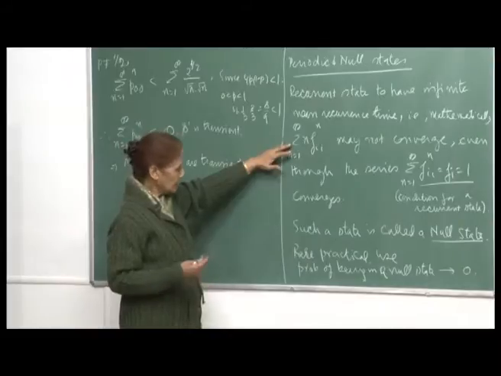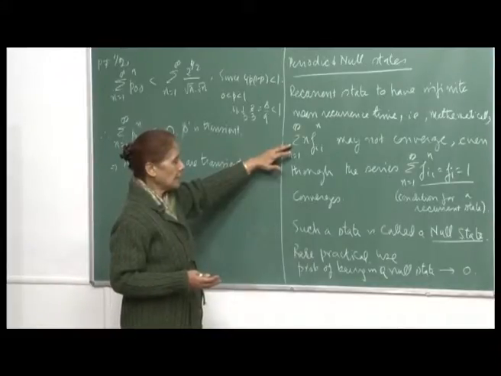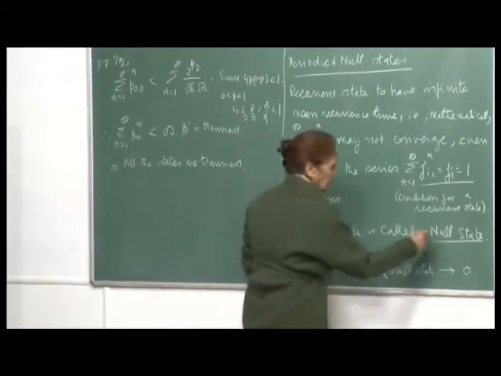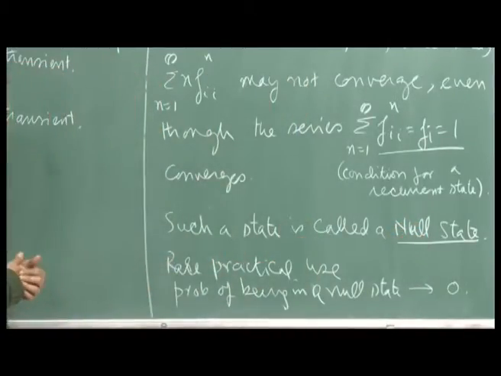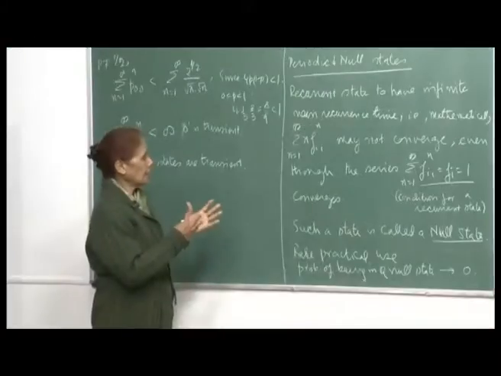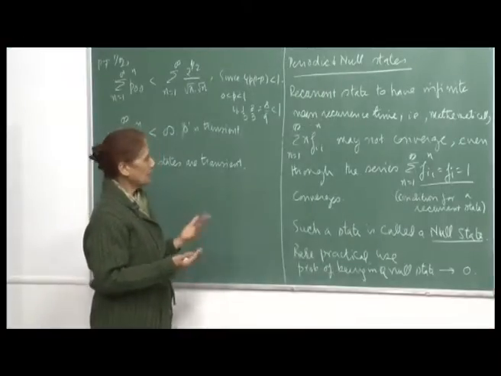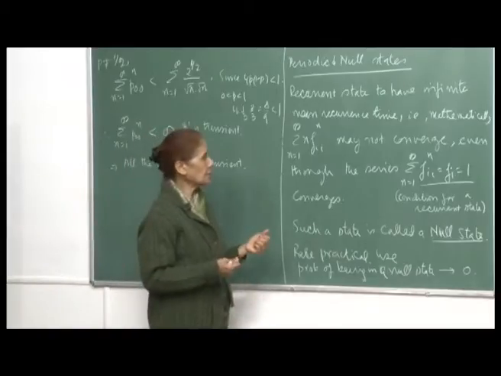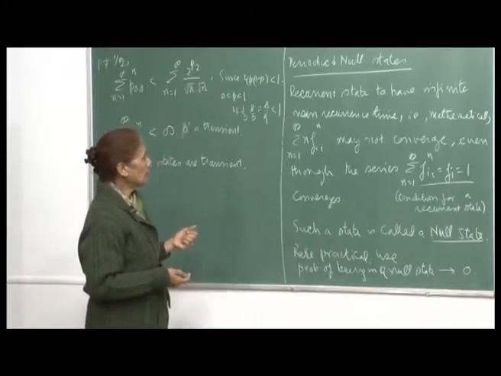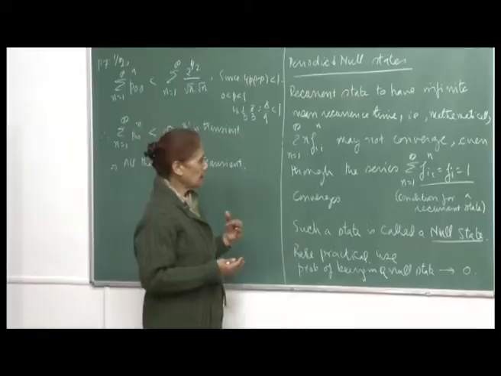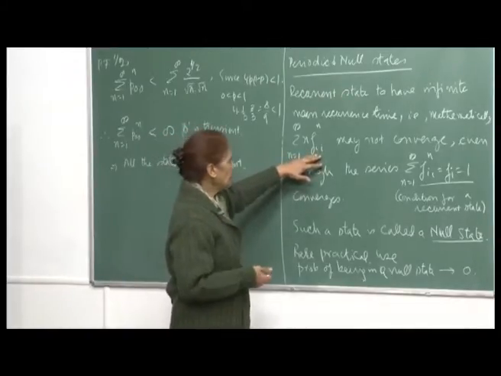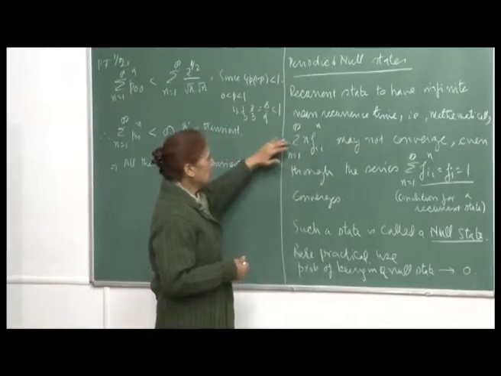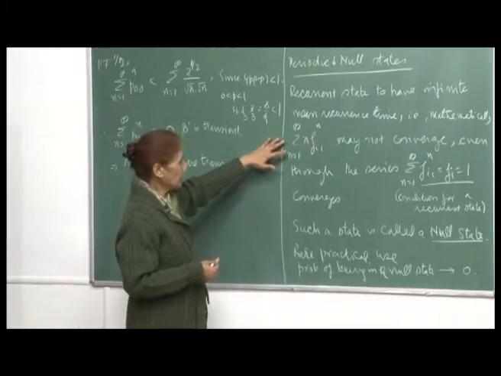And such a state we will define as a null state. Not much is talked about it, and so we will also not spend much time, but we must complete the presentation of the classification of the various states. For the recurrent states we assumed that this is finite, because then we were solving for the m_ij or m_ii, but there is a possibility that this series may not converge.